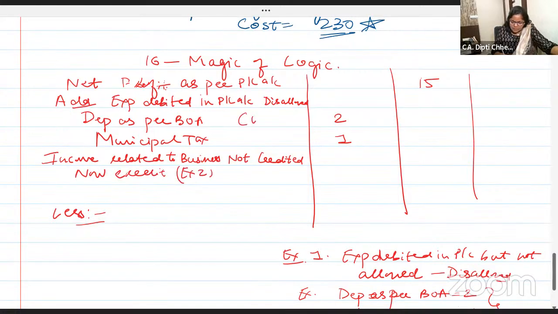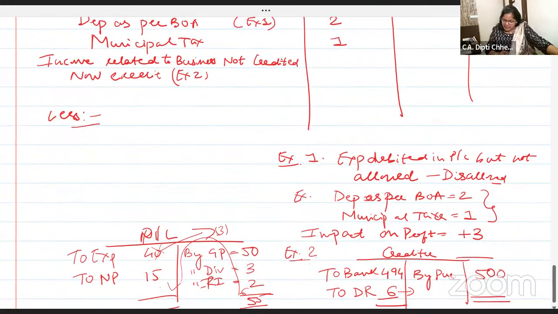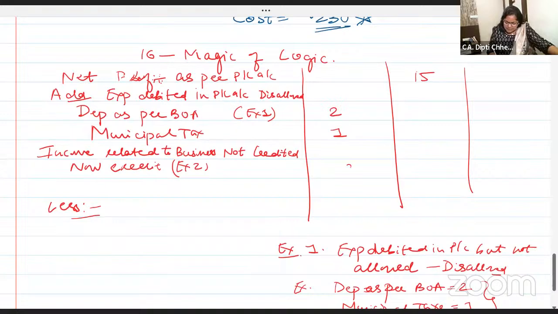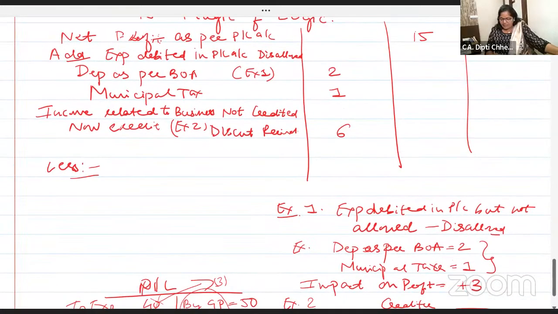Example 2. This was example 1. Even the examples you write. Pause the video and write. So can I add 6 rupees discount received as my business income? We didn't take it, but it is of course our business income. Oh, very nice.